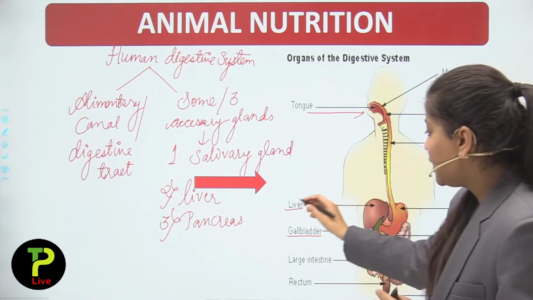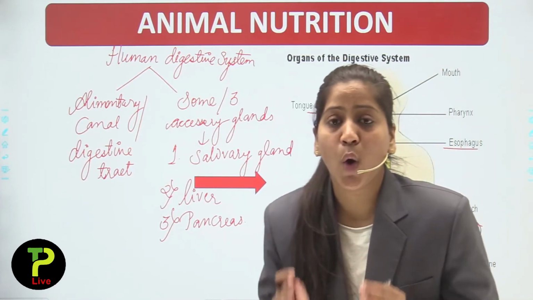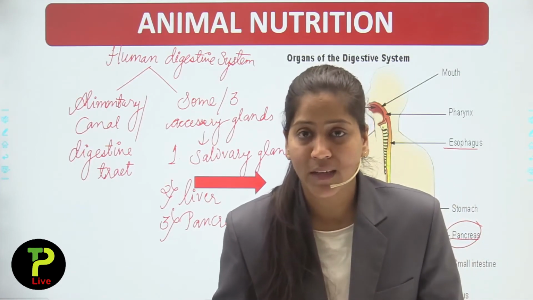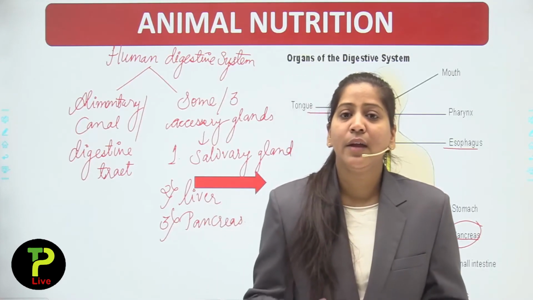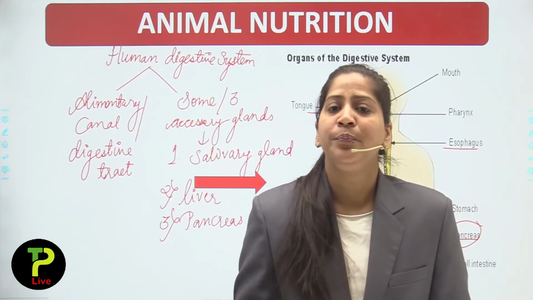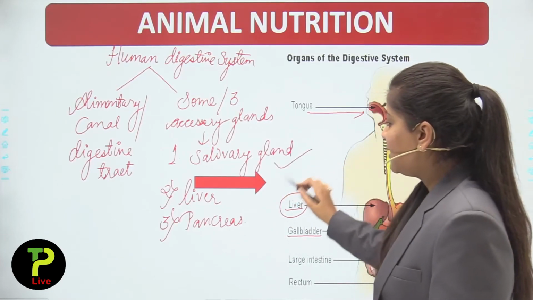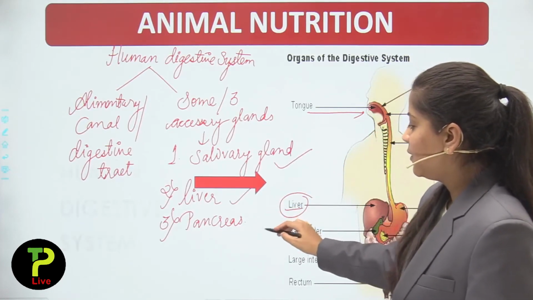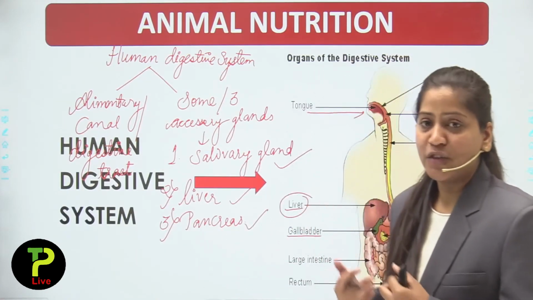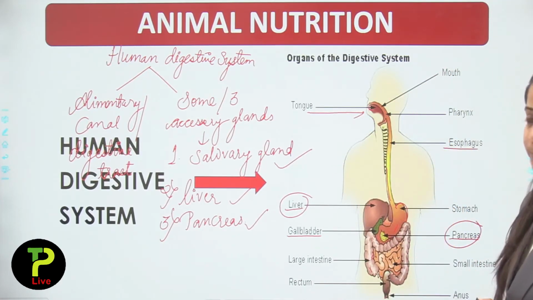Then the second and third accessory glands, the liver and pancreas, will secrete their juices or enzymes, and the food will get digested. So basically, these glands are helping in the digestion of food. I hope you can understand from this diagram very clearly.